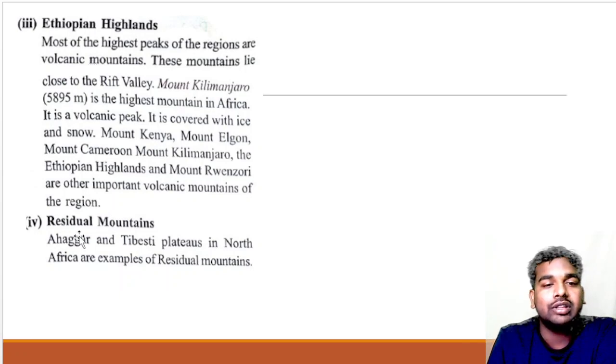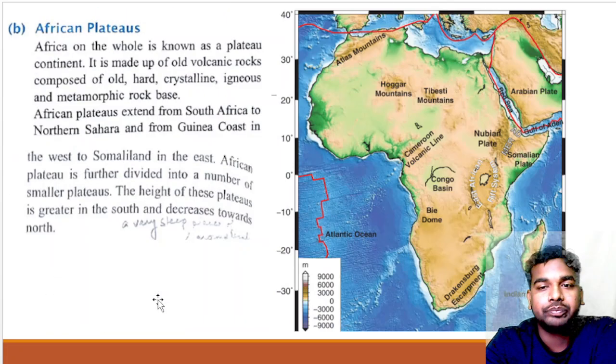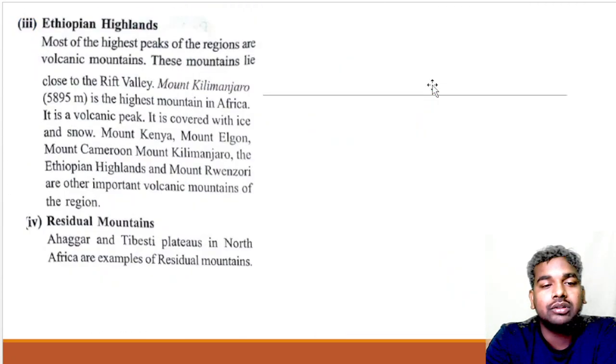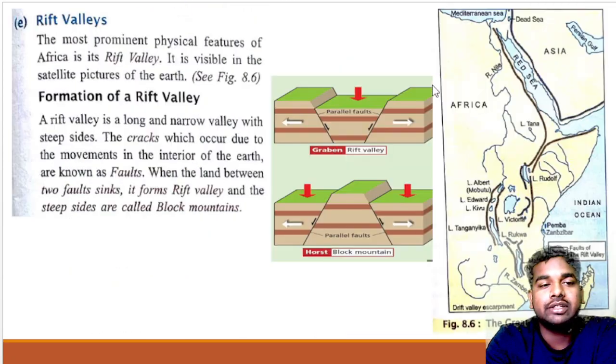Now let's talk about residual mountains. The Ahaggar and the Tibesti Plateau in North Africa are examples of residual mountains. This is the Ahaggar, and this is Tibesti. These are examples of residual mountains.